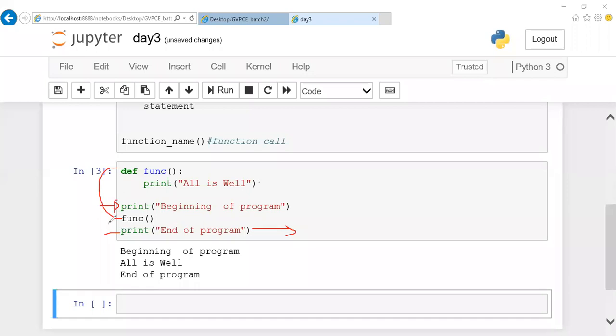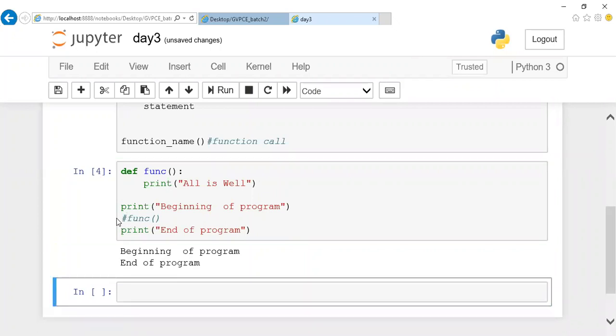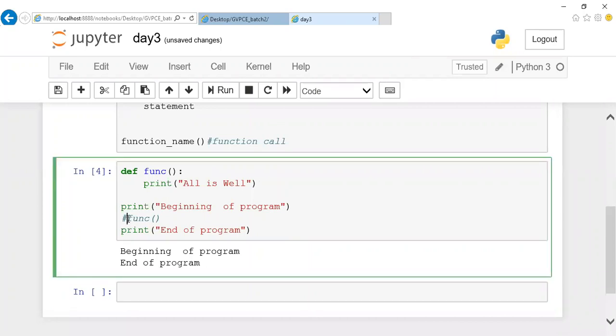So this part is treated as the main function. Only the statements inside this will be executed. Let us assume there is a function, but I forgot to call it here. I didn't call it, so nothing will happen. Only the beginning of the program and the ending of the program is going to happen. Clear with it? You can have as many functions as you want, but make sure all the functions are called here. This is all about a simple program with function declaration and function call.